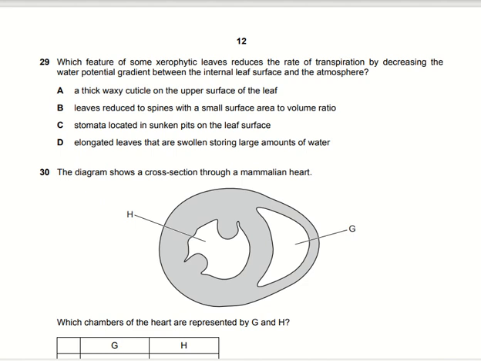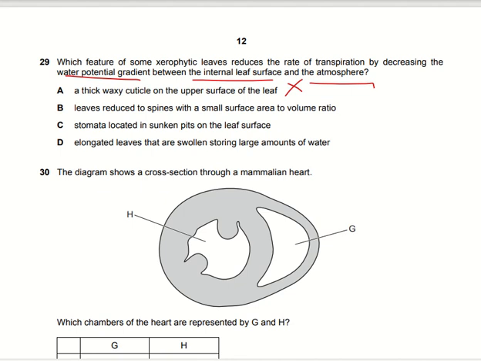Which feature of xerophytic leaves reduces the rate of transpiration by decreasing the water potential gradient between the internal leaf surface and the atmosphere? If the water potential gradient between the atmosphere and the leaf is decreased, then what is the main reason why it is decreased? What is the main feature of xerophytic leaves? A thick waxy cuticle on the upper surface of the leaf, it is not present here.